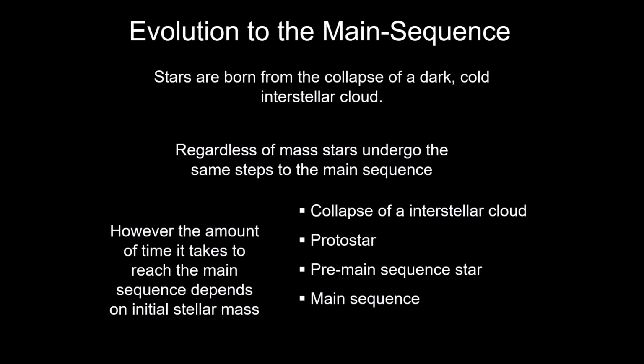Now, there's something really simple about star formation. It's kind of the same way you could talk about human formation: just like every human, stars go through the same steps in the process of forming into a star. So regardless of the mass of the star, they always go through these same stages. There is some collapse of an interstellar cloud. Then parts of the cloud will fragment into pieces. Those pieces are going to start to shrink down and gather up material from their surroundings. That's what we refer to as the protostar stage.